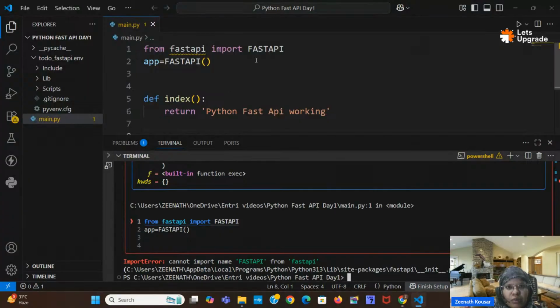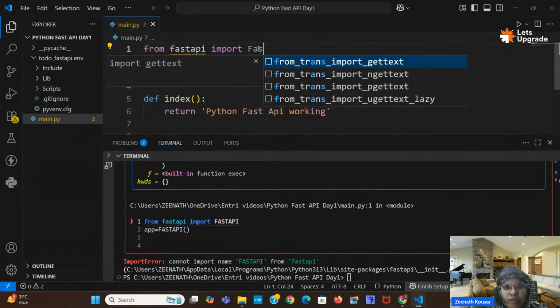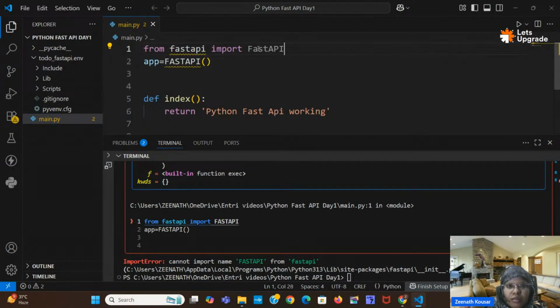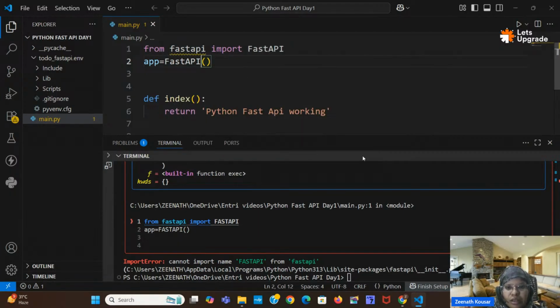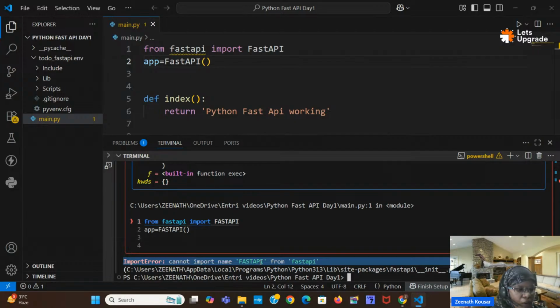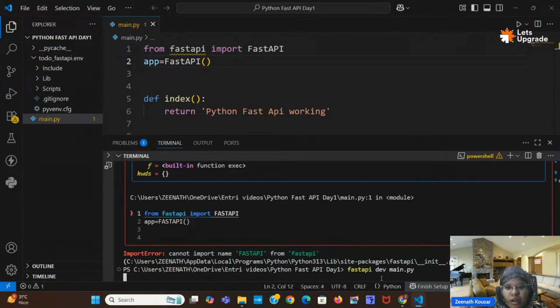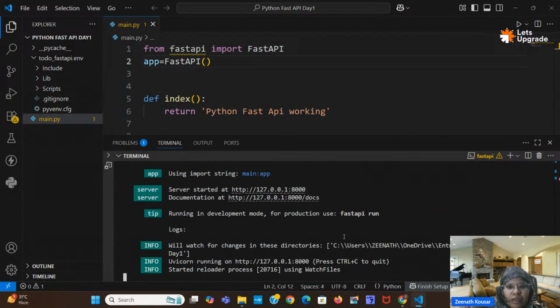FastAPI, right? Oh, sorry. F capital here as well. FastAPI. Okay, so I will rerun again. So with this error line only, you can detect what the error is here: cannot import FastAPI from fastapi. Okay, so I will rerun again.